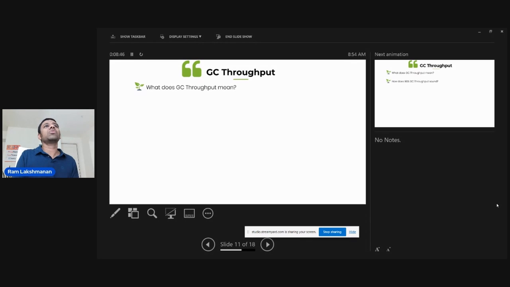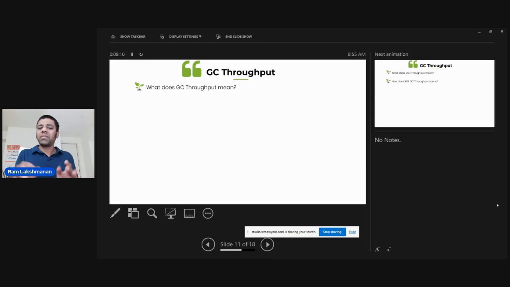What does GC throughput mean? Say someone says my application GC throughput is 98%, what does it mean? This application is spending 98% of its time processing customer transactions and only the remaining 2% of time processing garbage collection activity.